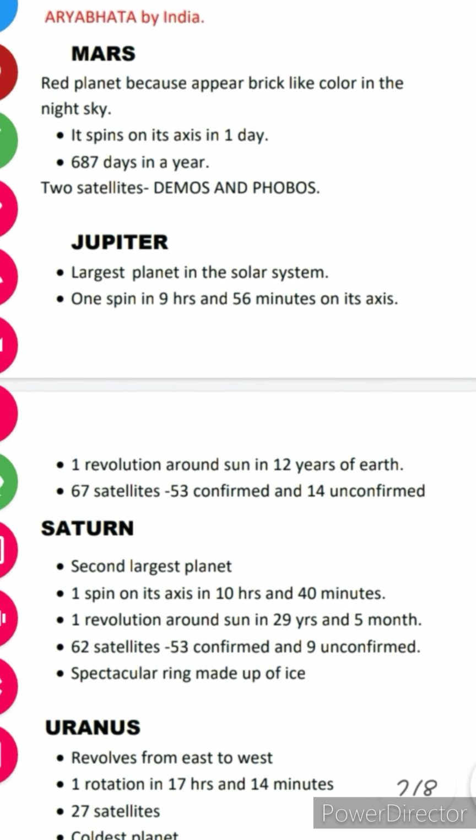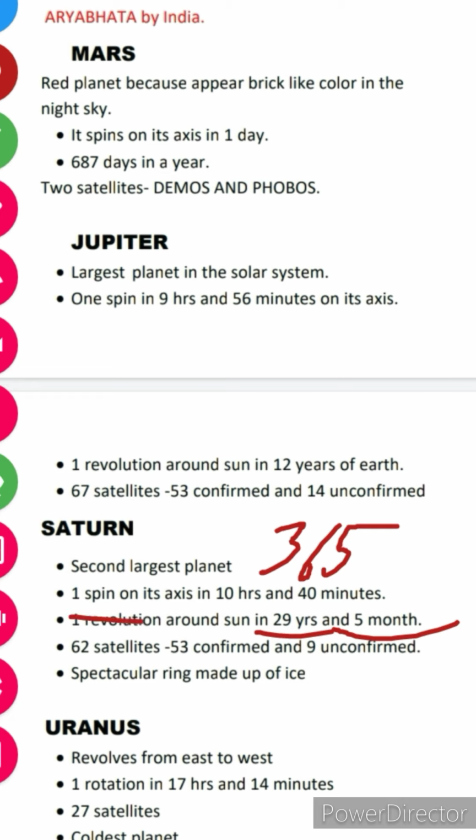Moving on to the next, that is Saturn. It is the second largest planet. One spin on its axis is 10 hours and 40 minutes. Like Earth takes 23.4 hours, it takes 10 hours and 40 minutes. Like the Earth takes 365 days in a year, 29 years and 5 months equals 1 year of the Saturn.